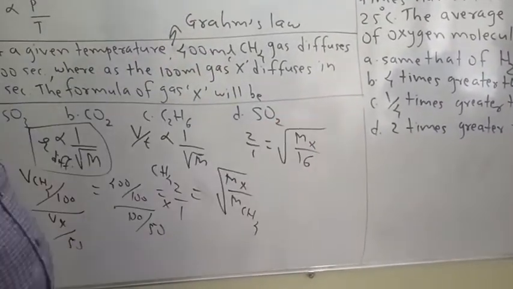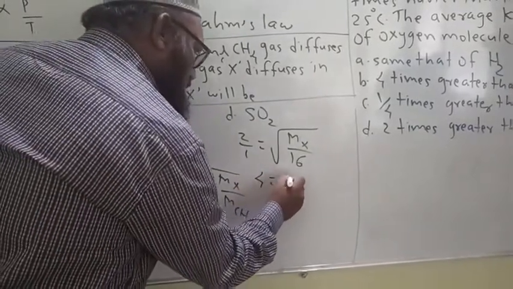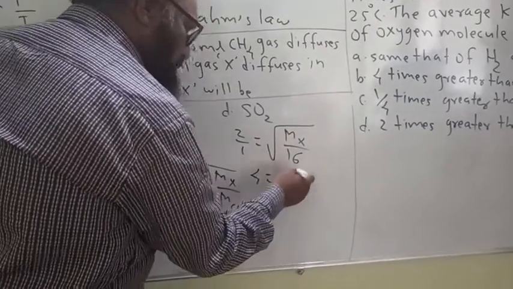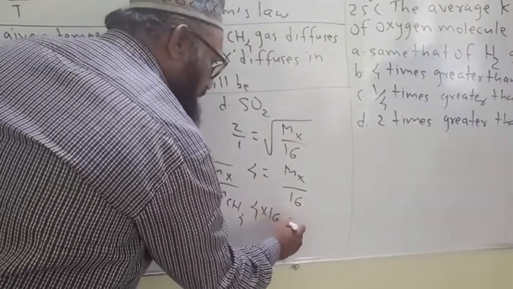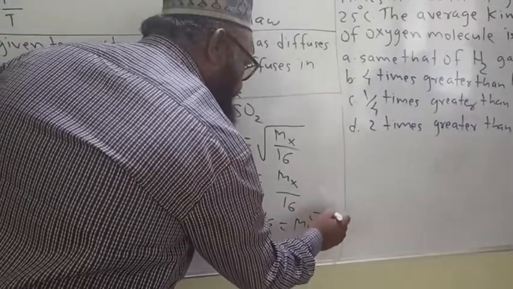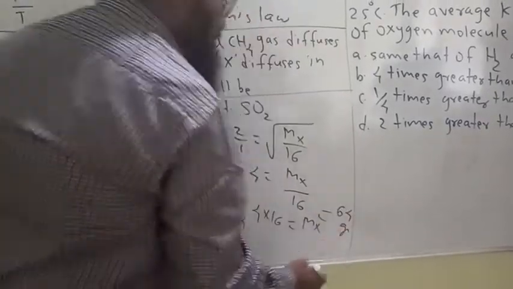Squaring both the sides, 4 is equal to molar mass of X upon 16. 4 into 16 is equal to molar mass of X, that is 64 gram per mole.